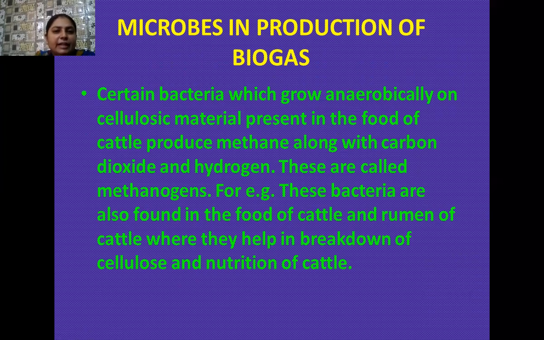So here I want to tell you more that the food of the plant generally consists of cellulose. So the cattle, when they consume this food, also produce methane along with carbon dioxide and hydrogen. And for the digestion of this cellulose-rich food in the cattle stomach, a special type of bacteria are present, which are known as methanogens. They are present in the ruminant stomach of the cattle, and they are involved in the breakdown of cellulose. And in this way, they play a significant role in the nutrition of our cattle.